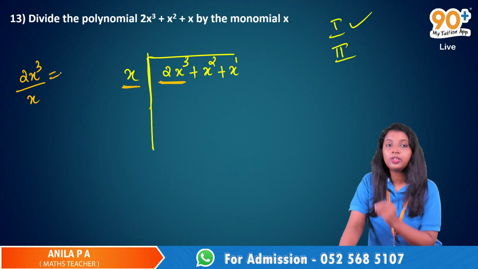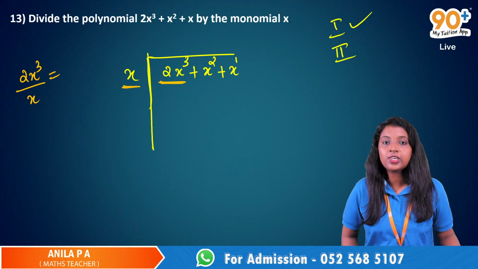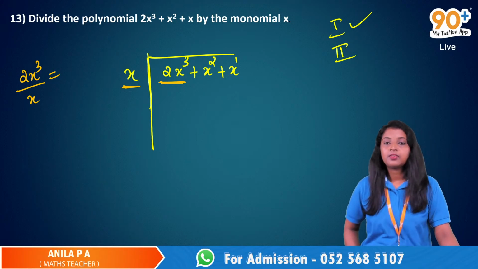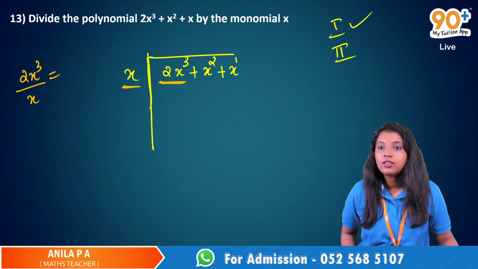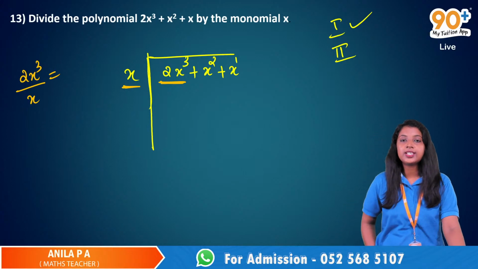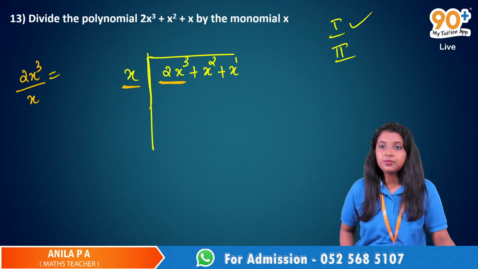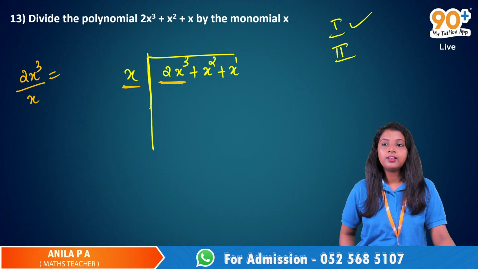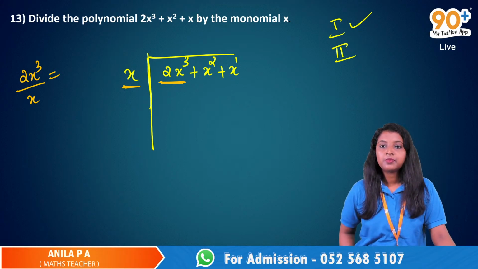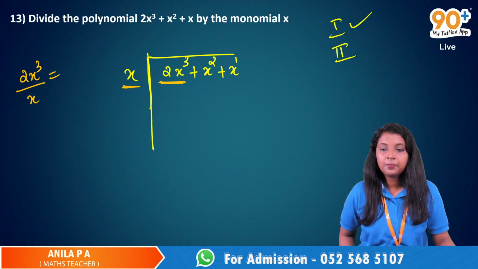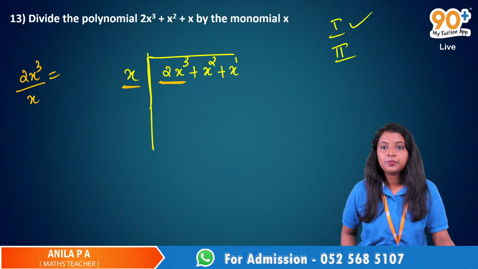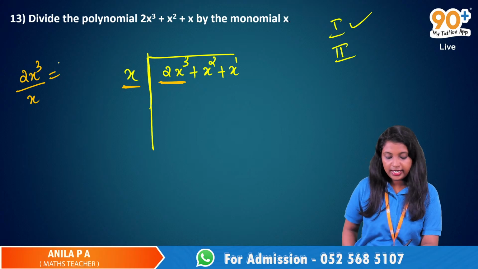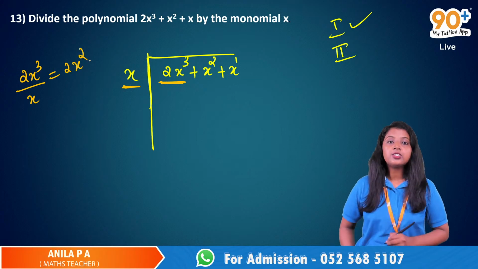And what is 2x cubed divided by x? Okay, let's ask Aradhana. What is 2x cubed divided by x? Wait, let me do it and tell you the answer. Okay, let's ask someone else. Others, you can comment your answer. Yes, correct. 2x squared. Yes, very good. It is 2x squared.